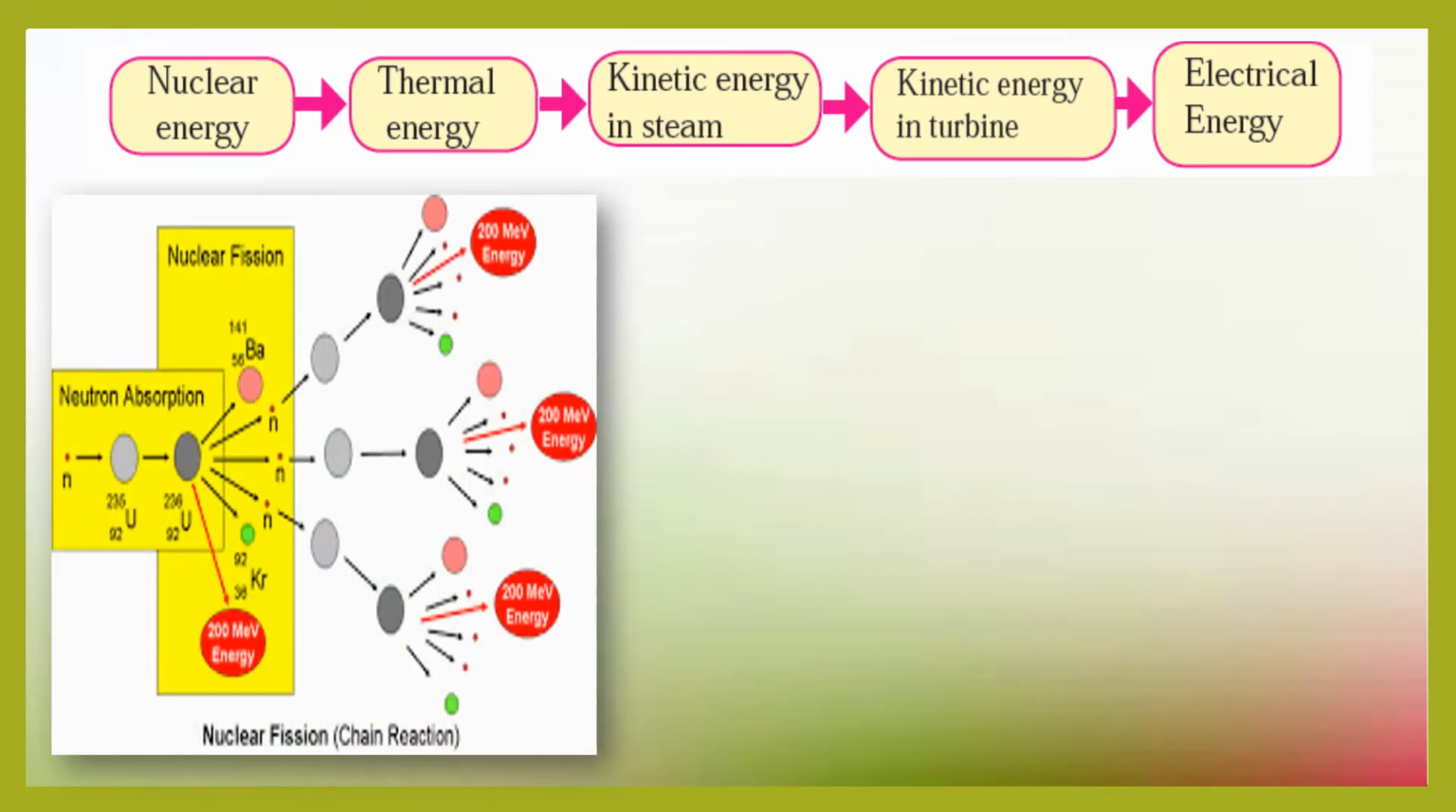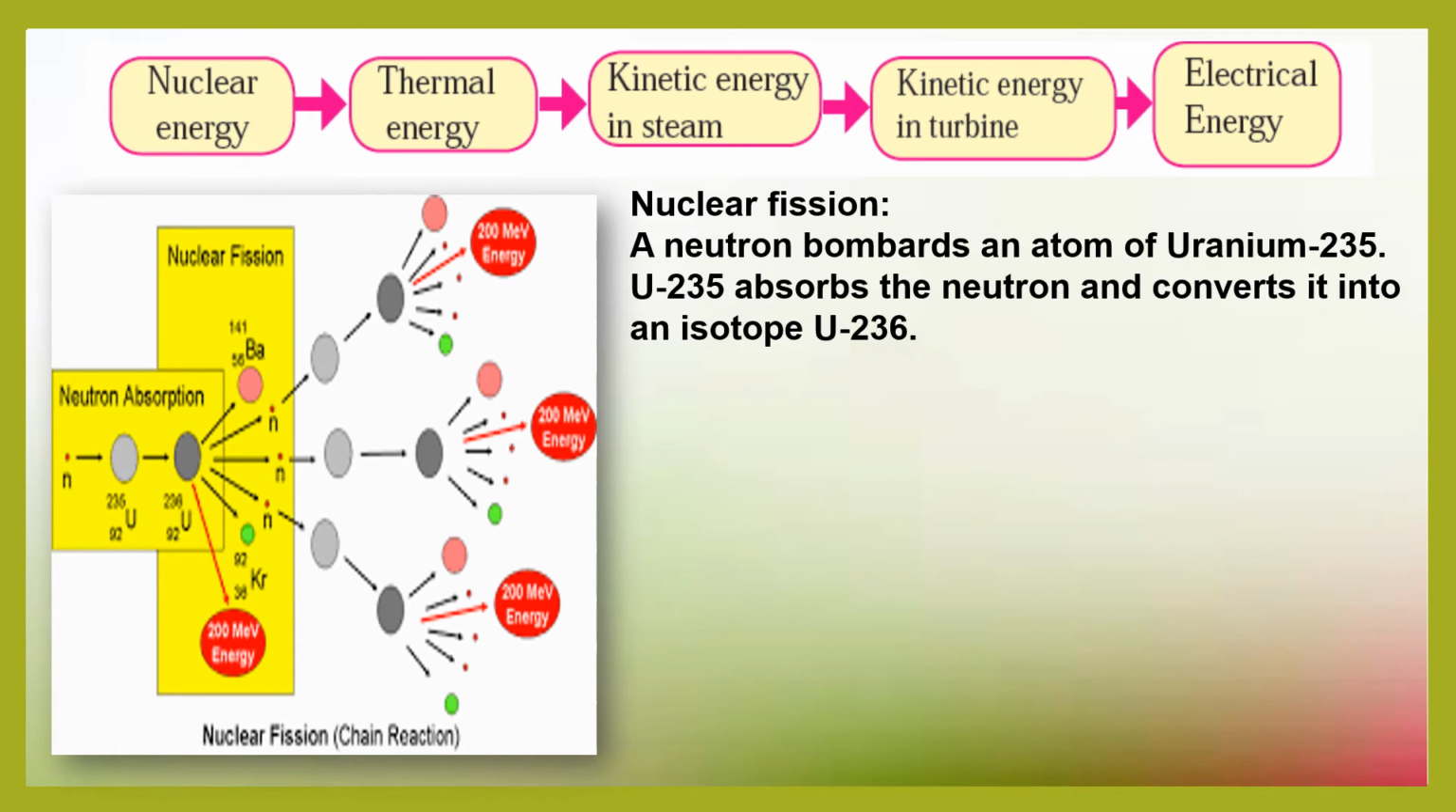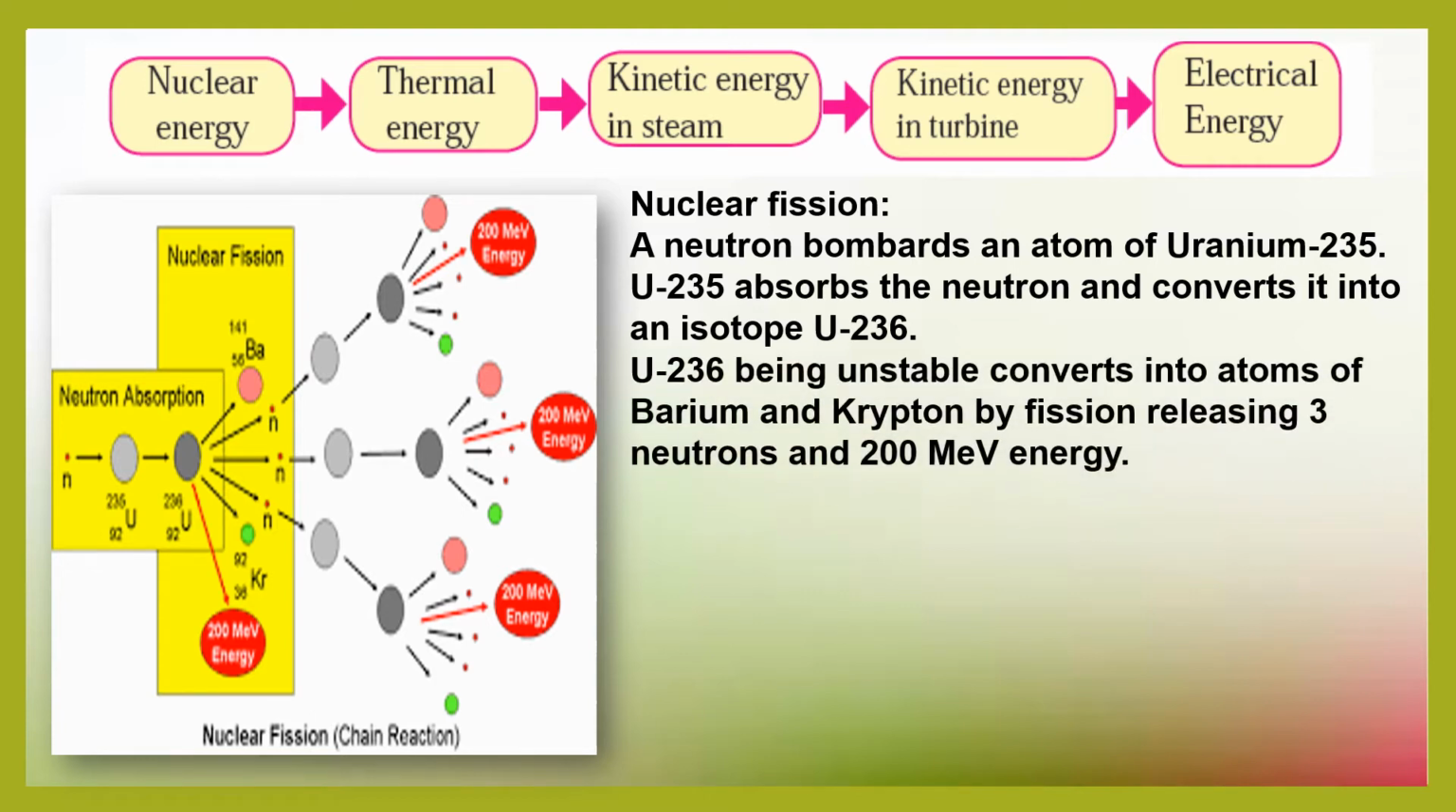Now, this is the diagram of nuclear fission. It is a chain reaction. In nuclear fission, a neutron bombards an atom of uranium-235. Uranium-235 absorbs this neutron and converts it into an isotope of uranium called uranium-236. Now, uranium-236 is unstable and converts into atoms of barium and krypton by fission, releasing 3 neutrons and 200 MeV energy.